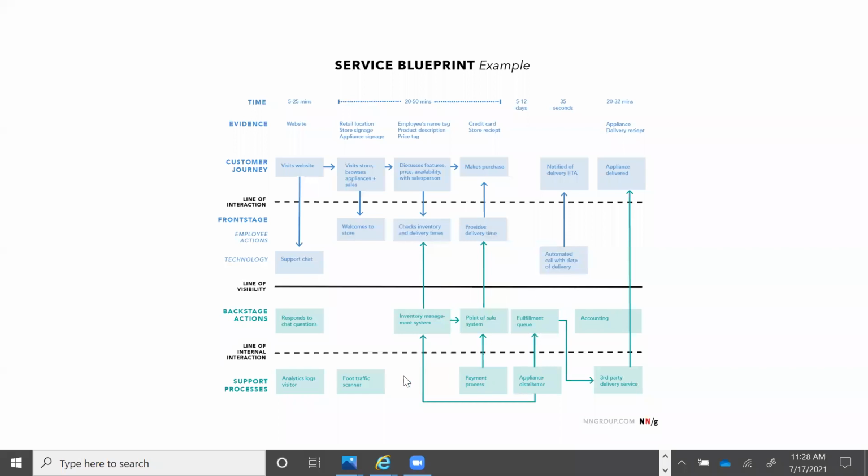Why is this necessary? Let's say you are part of an inventory management system team. You're a business analyst building requirements for the inventory management system, and the requirement is probably given by somebody from the inventory management team, but not the customer. So as a business analyst, you need to talk to them to understand how this customer is going to interact with this application. Let's say this happened on an e-commerce site and they make the payment. During the payment, they're interacting with the point of sale system and the payment system.